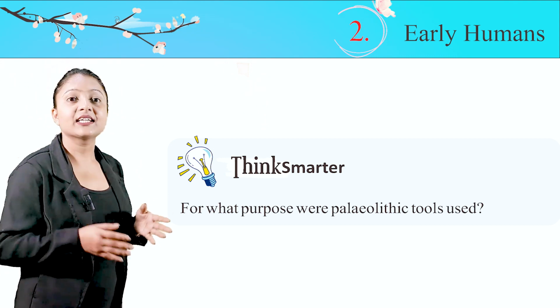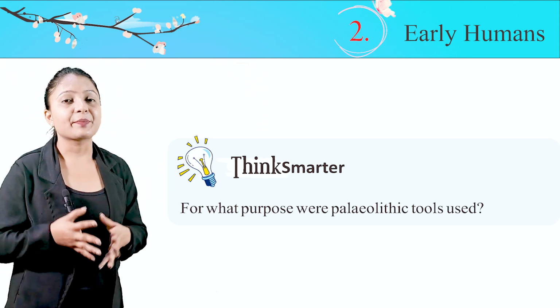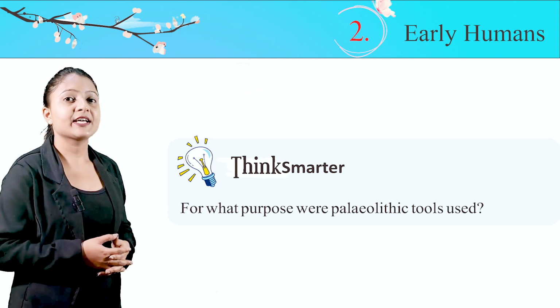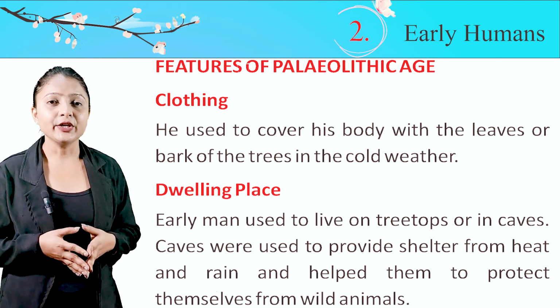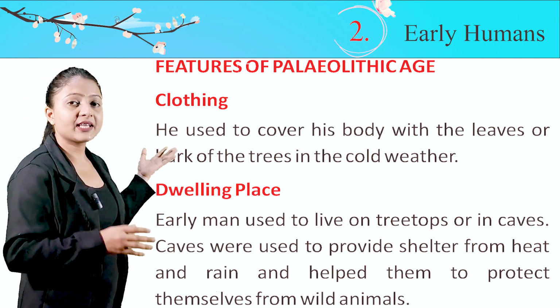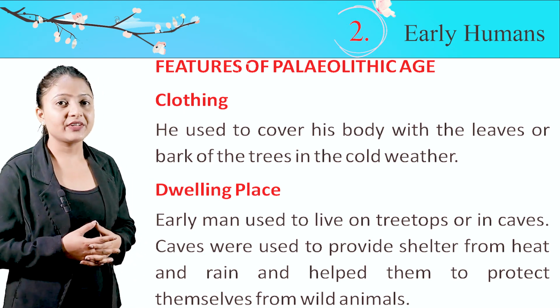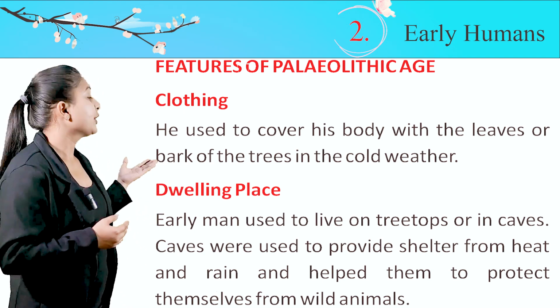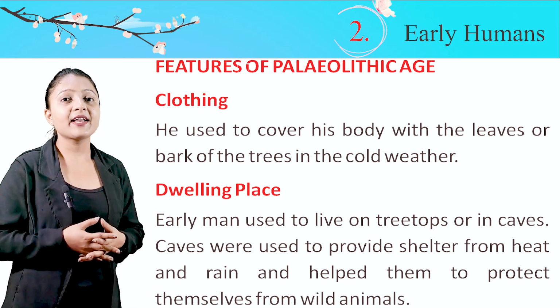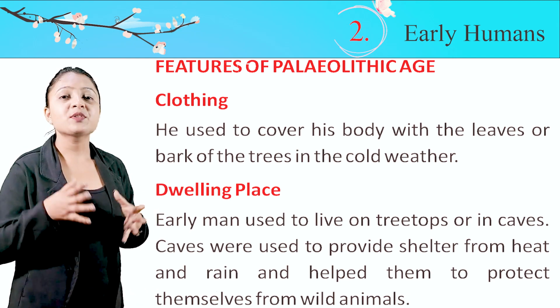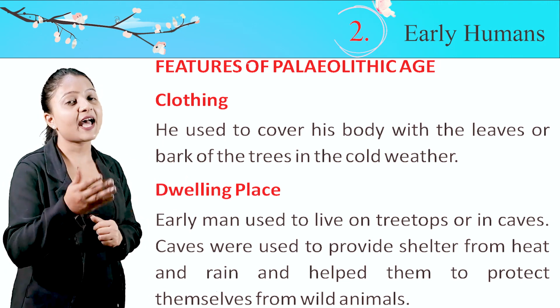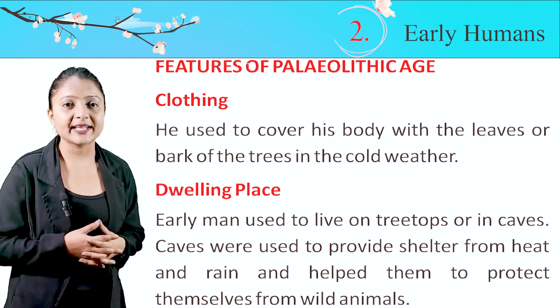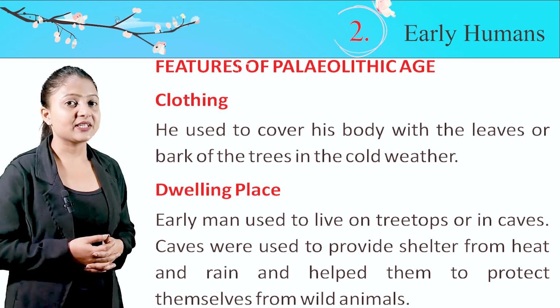Think smarter. For what purpose were Paleolithic tools used? Features of Paleolithic age. Clothing. He used to cover his body with the leaves or bark of the trees in the cold weather. Dwelling place. Early man used to live on treetops or in caves. Caves were used to provide shelter from heat and rain and helped them to protect themselves from wild animals.